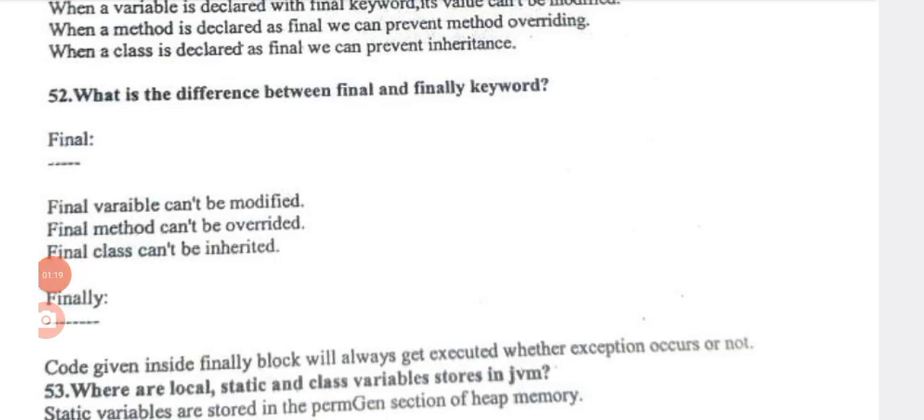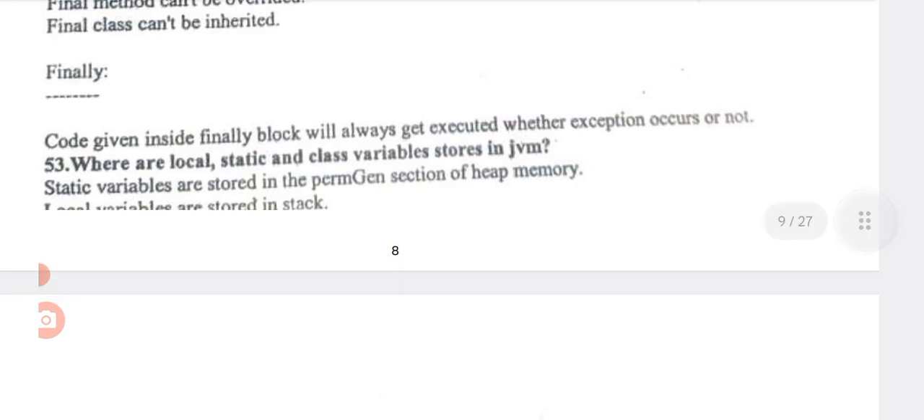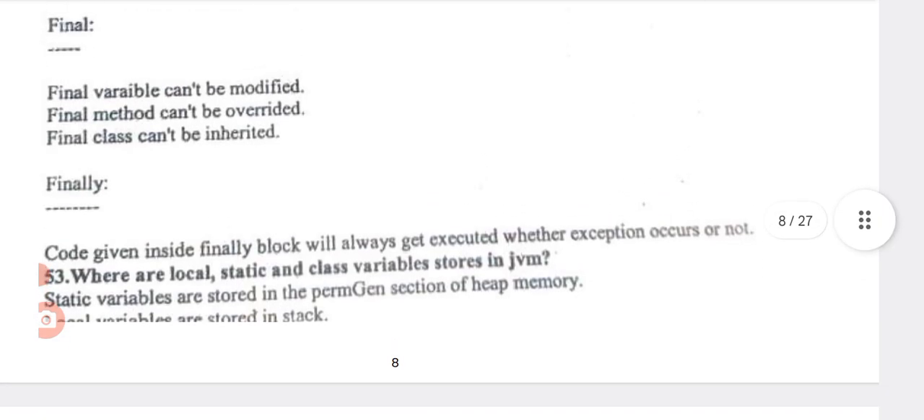What is the difference between final and finally keyword? Final variable cannot be modified. Final method cannot be overridden. Final class cannot be inherited. Next, finally: code given inside finally block will always get executed whether an exception occurs or not.